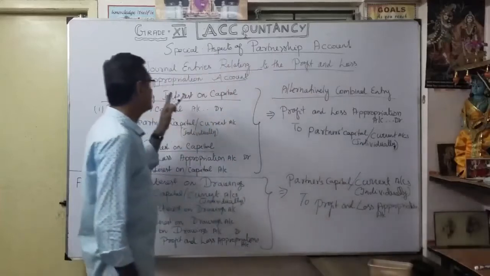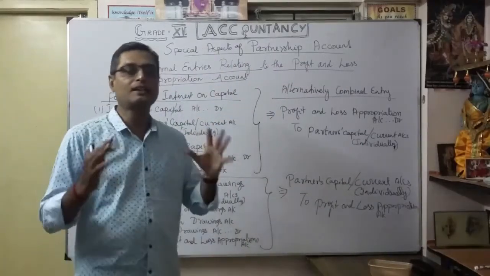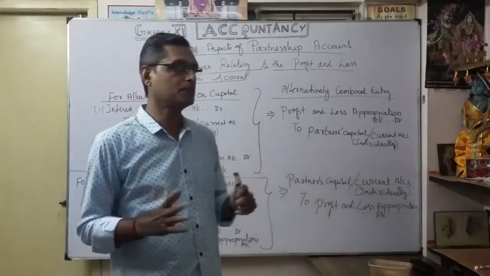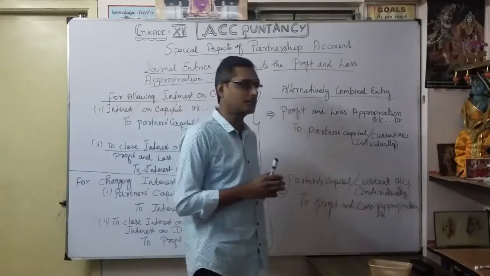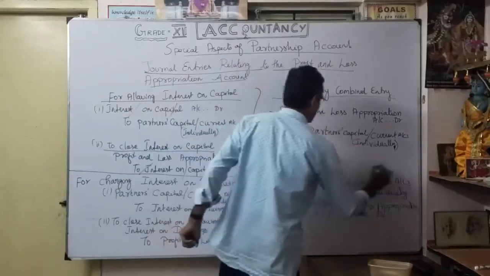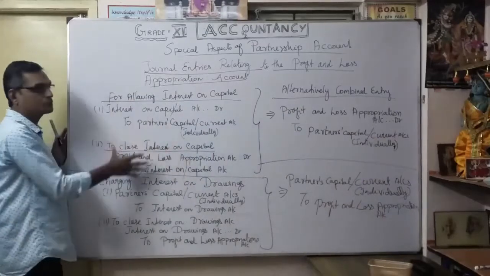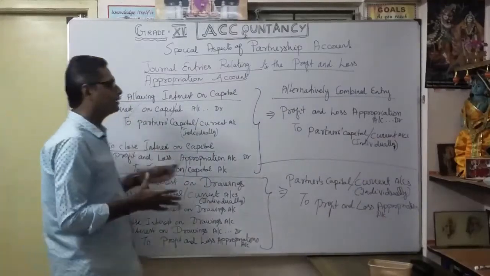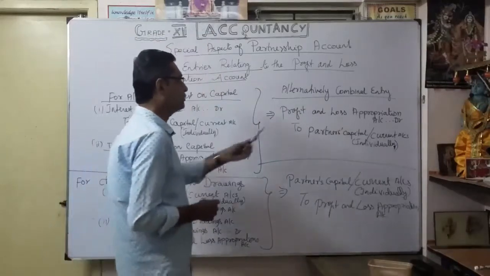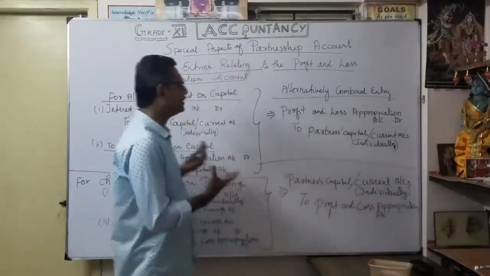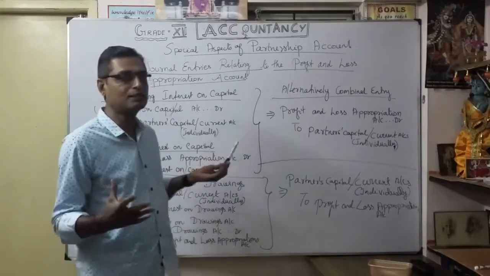Understood? That's very, very important for interest on capital: how to make a journal entry in the profit and loss appropriation account. Whether you want to make it two entries or alternatively one entry, it is up to your understanding. Both are correct. But my suggestion is to make these two entries, it is easier. Or you can write one entry according to your understanding and time consumption. It's only one entry, time reduced. But here you are making two entries. If they ask for a detailed entry, you had better make two entries.